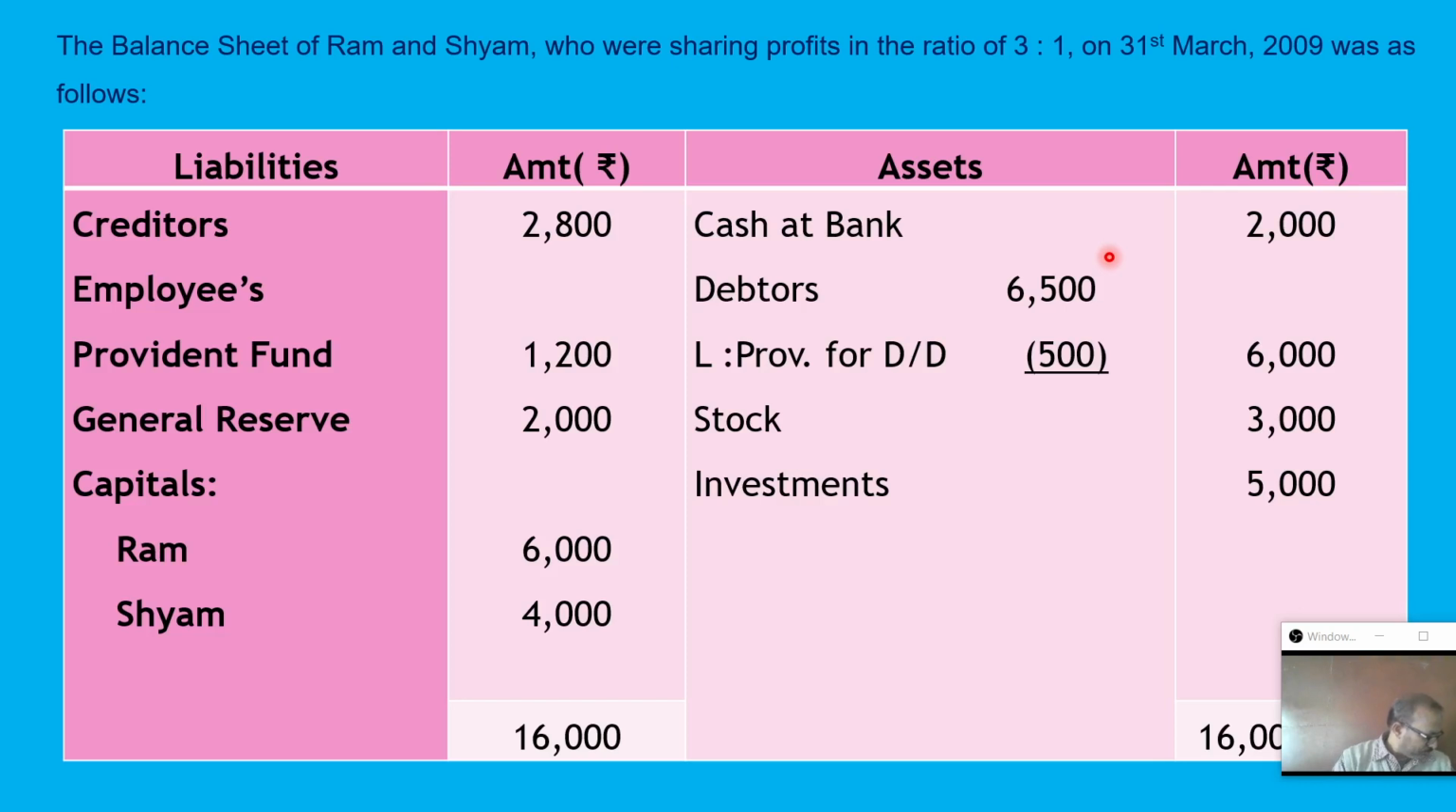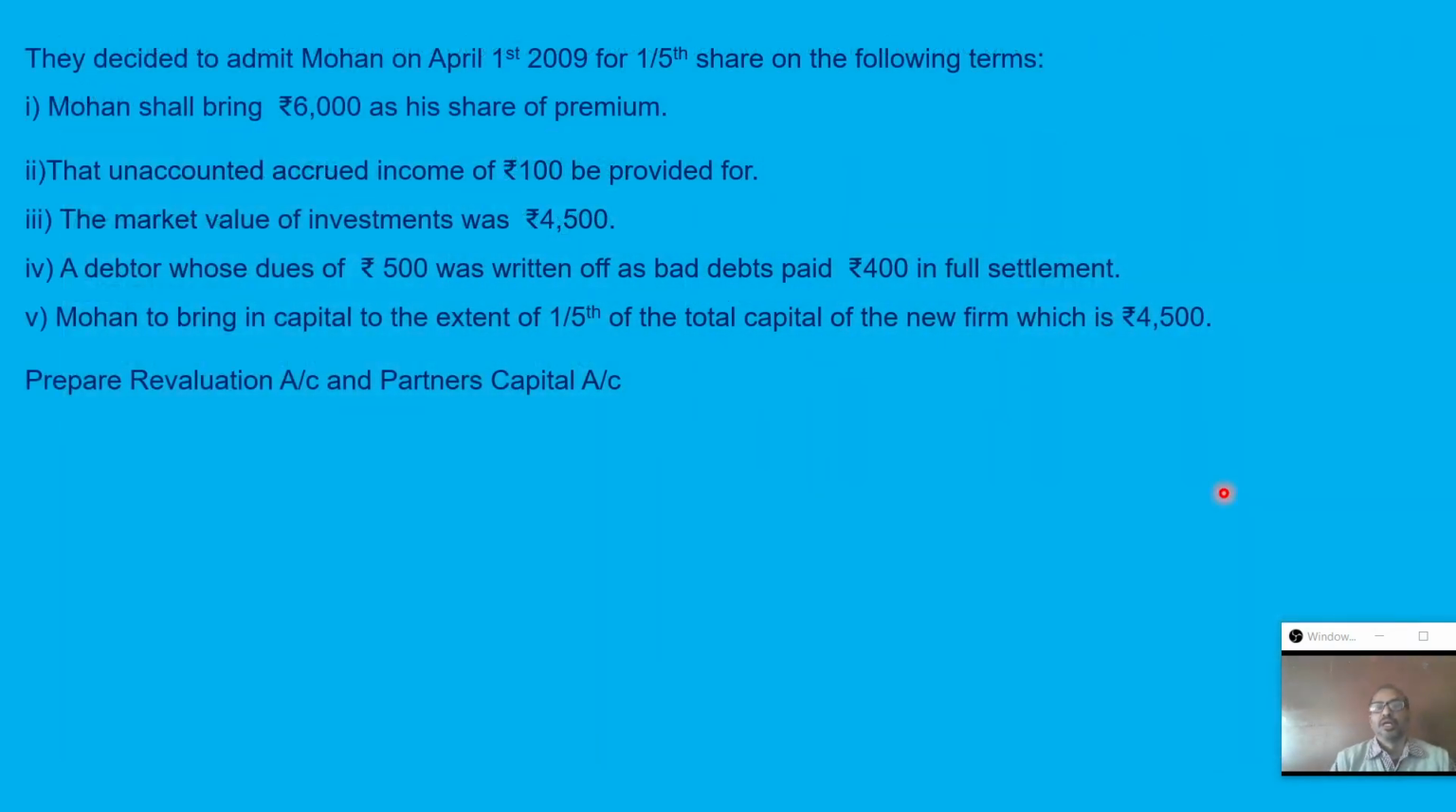debtors 6,500, and provision for doubtful debt 500. Total net debtors 6,000. Stock in trade 3,000, investment 5,000. Now on the date 31st March 2009, after the balance sheet date, one partner wants to take admission. That is on 1st April 2009, and the following terms are agreed among the partners.